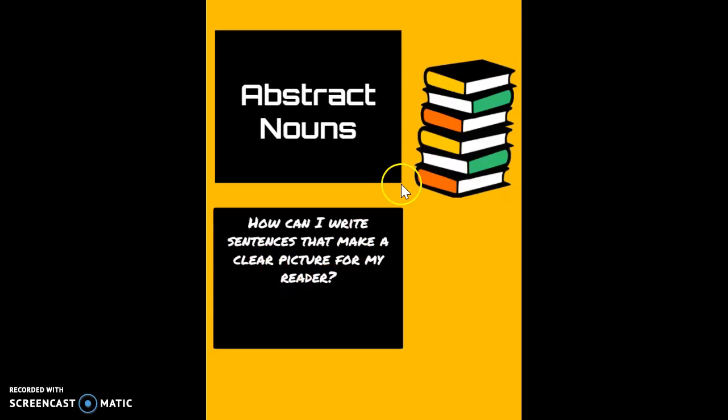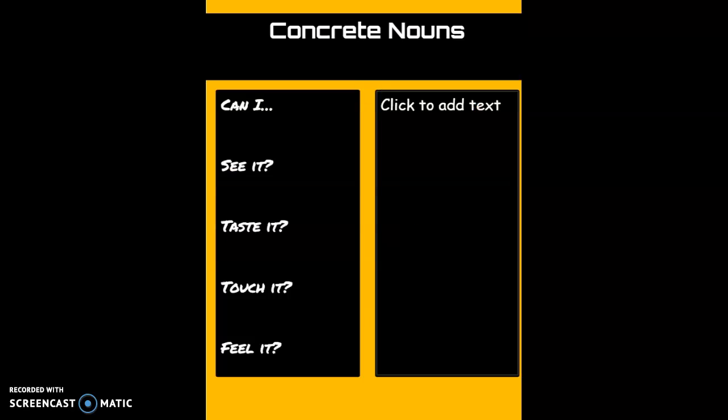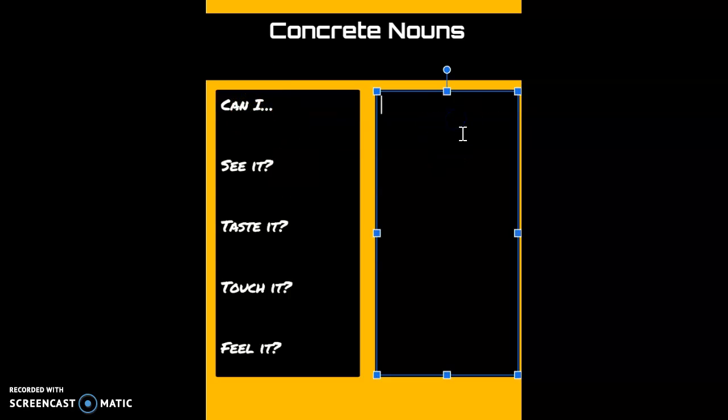This week, we're going to be learning about abstract nouns. Now, you have probably already learned about concrete nouns. Those are nouns that you can see, taste, touch, or feel. So an example of that would be a giraffe. You can see a giraffe.